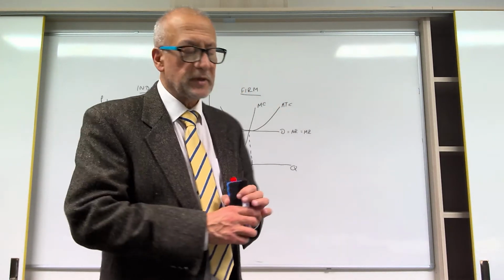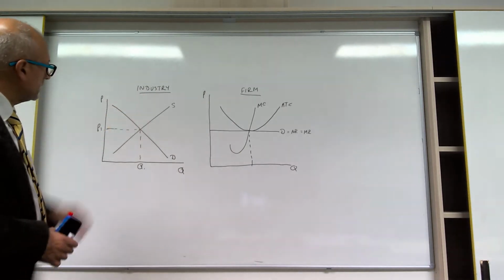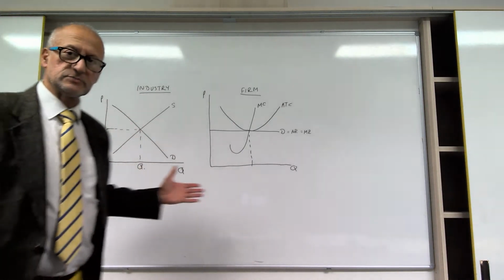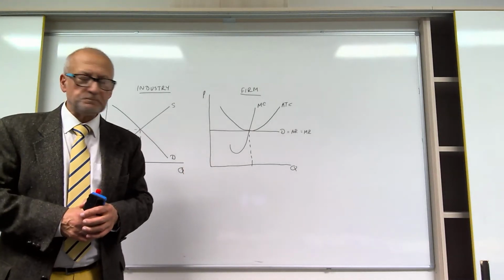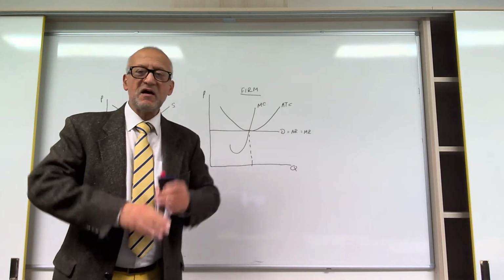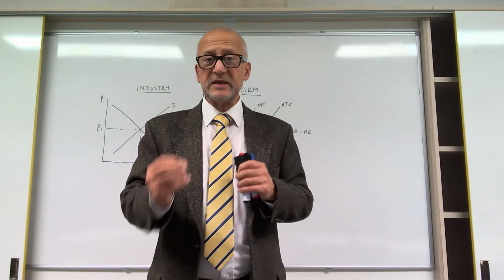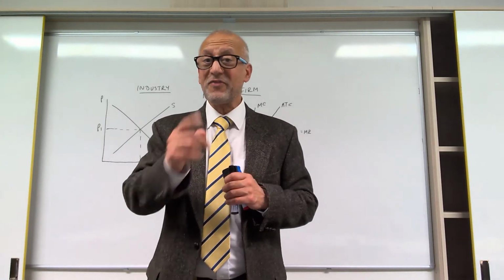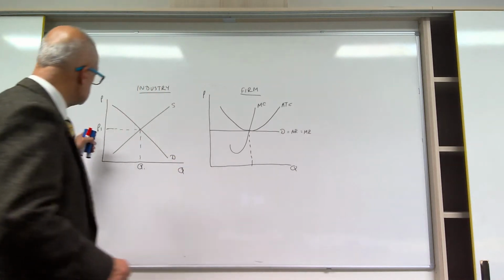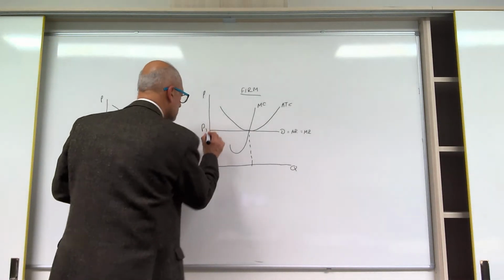Now, a perfectly competitive market, and this is the market, the industry, will have a normal supply and demand curve, and it will set a price, as is normal for any product. Okay? The firm, however, in that marketplace has no control over that price. It's a price taker, so it will always charge the price that the industry sets. So in this particular case, the industry has set price P1, and therefore the firm will set price P1.